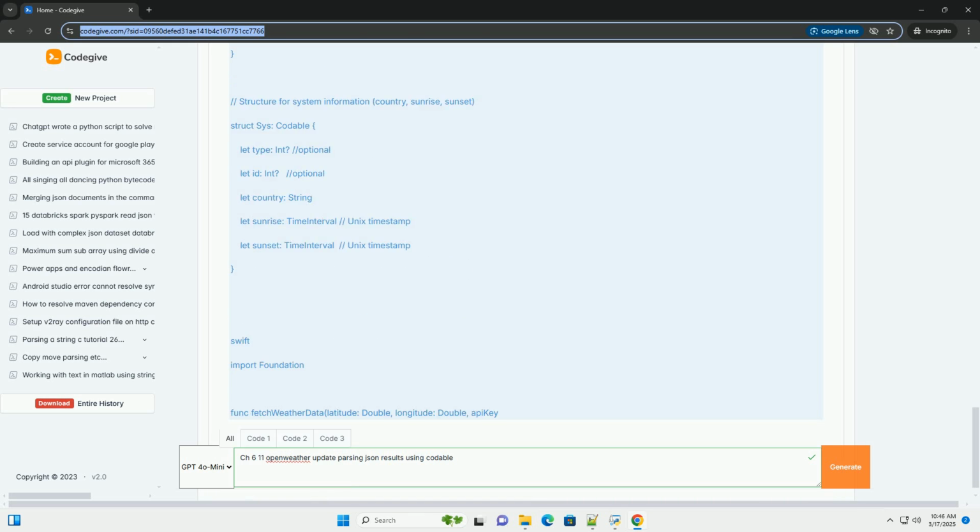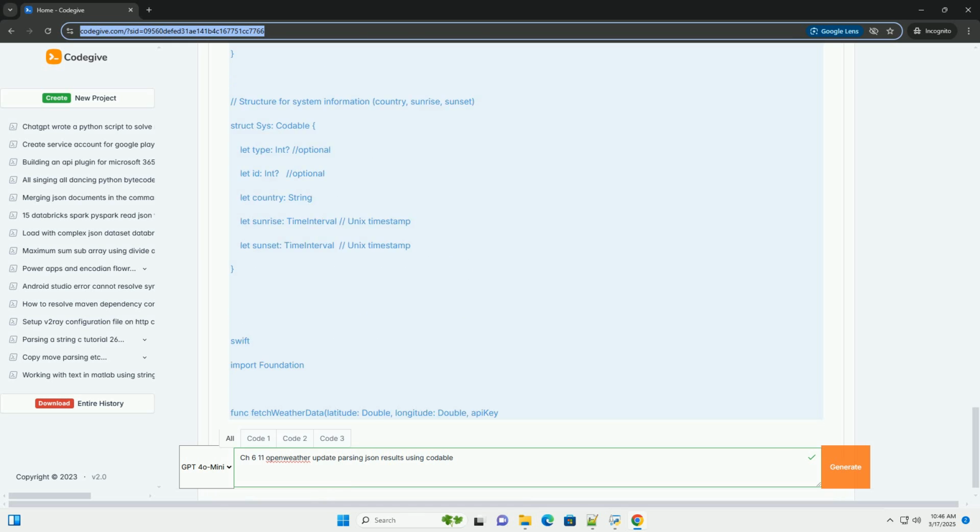Go to https://openweathermap.org and create an account. You'll get an API key, a long string of characters. Keep this key secure. Understanding of network requests, URLSession. A basic understanding of how to make network requests using URLSession in Swift.